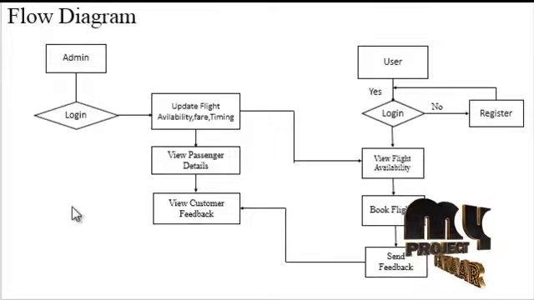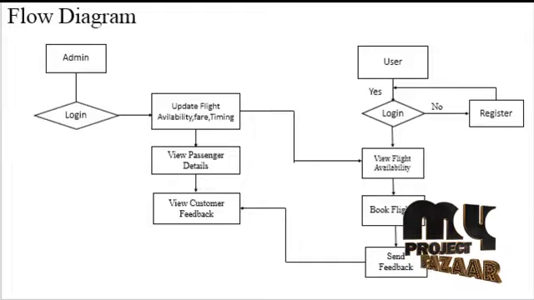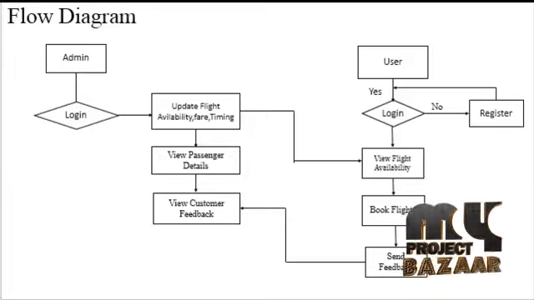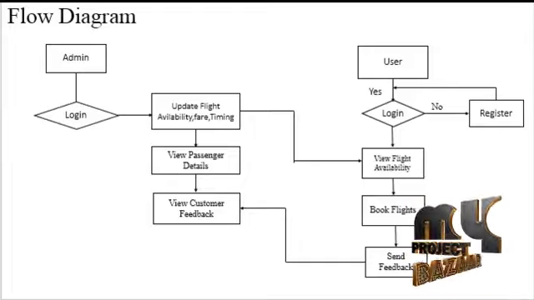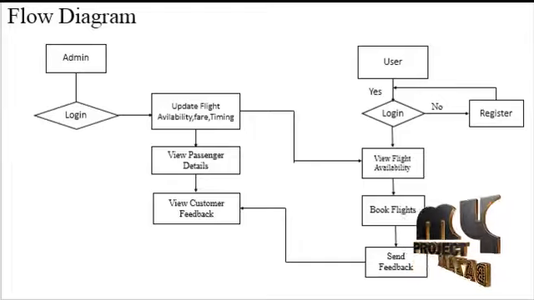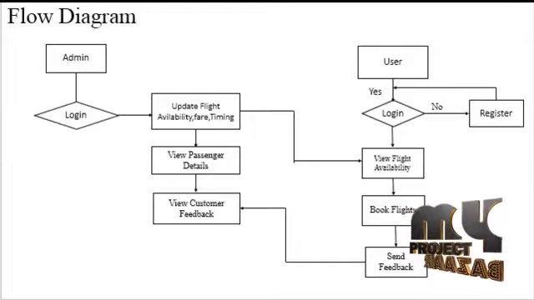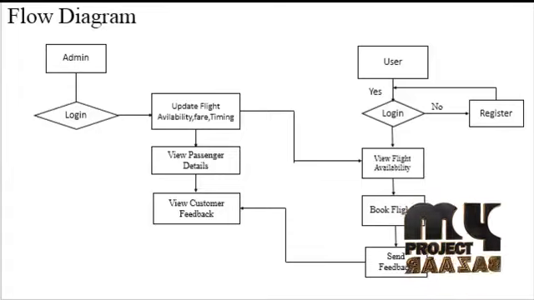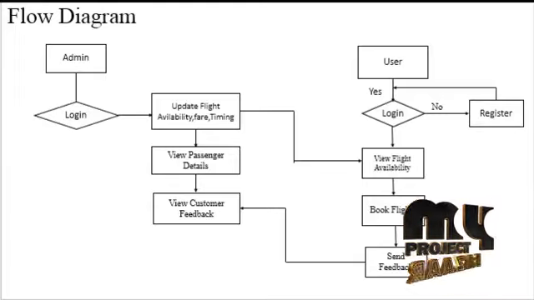Now see the user module. All users initially log in with their own username and password. If a new user registers, then they can access our site. User can view all airlines' flight scheduling. These contain flight arrival time, departure time, flight ID and fare details of the particular flight. User can check ticket availability of a particular flight by entering the flight ID and also the number of tickets the user needs.